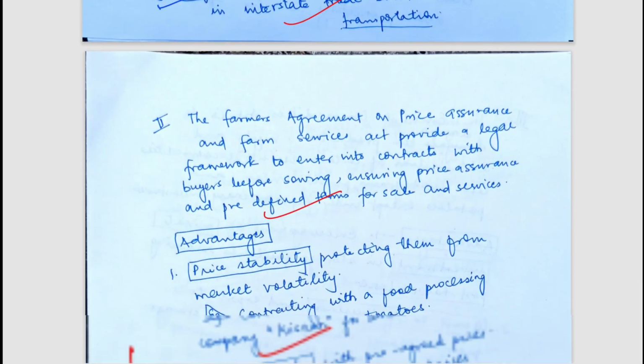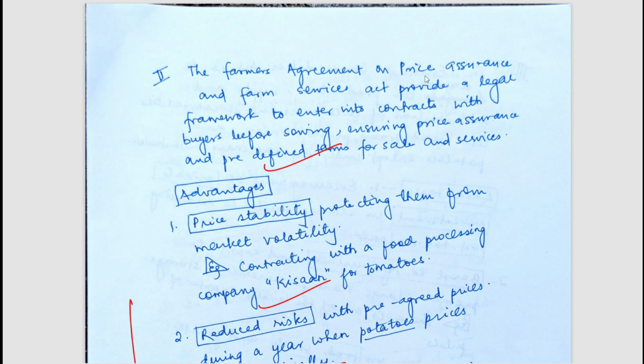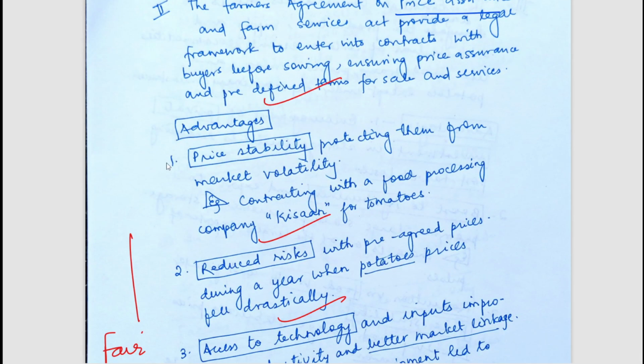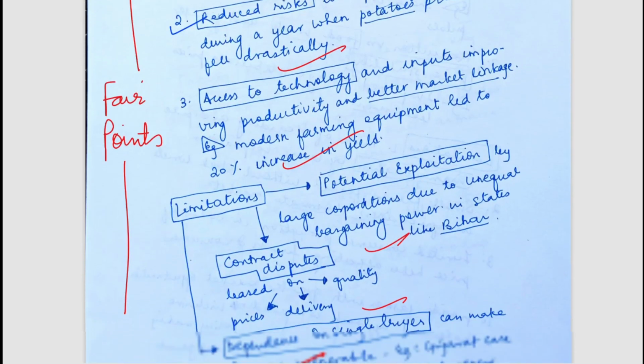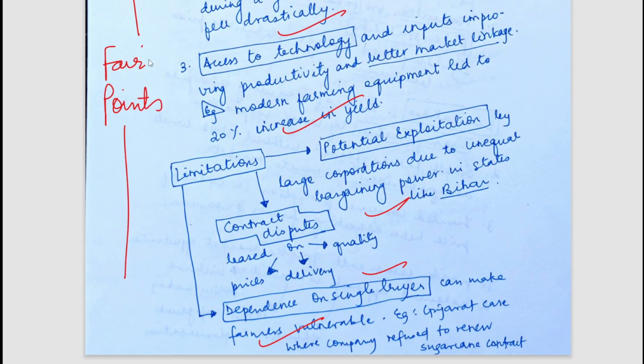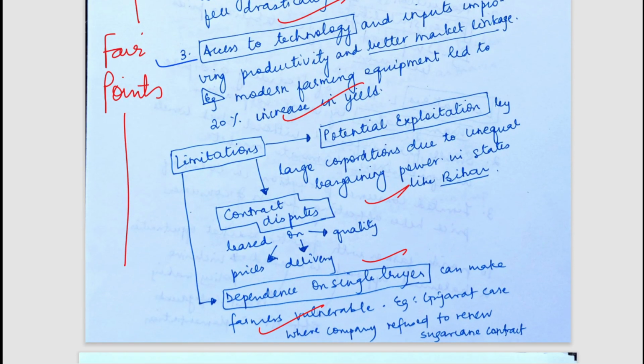Now about the second bill, that is the Farmers Agreement on Price Assurance and Farm Services Act. Its advantages were that it could provide price stability. There could be reduced risks. It could lead to access to technology. There were certain limitations also, such as potential exploitation could be done by this bill. There could be contract disputes. That could lead to dependence on a single buyer. So these were some of the limitations.